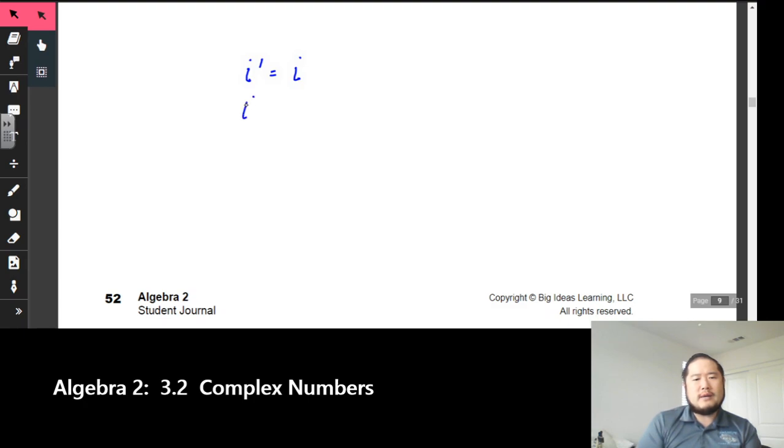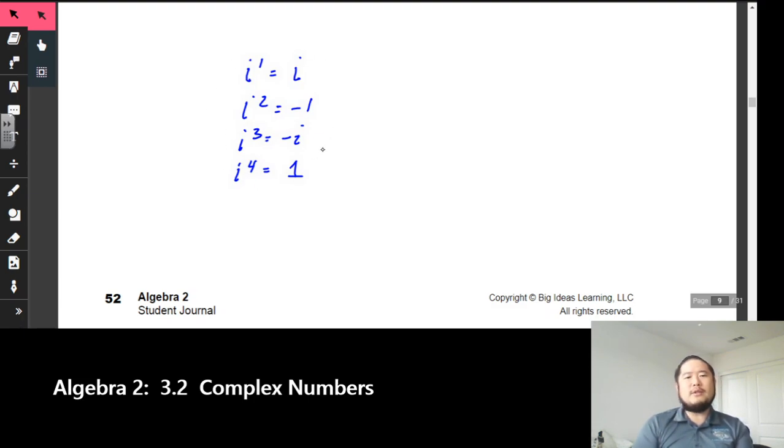We have i squared, which is negative 1. We have i to the third, which is negative i. i to the fourth is equal to 1. These four are absolutely important. It's easiest to just memorize them: i to the first is i, i squared is negative 1, i to the third is negative i, and i to the fourth is 1.